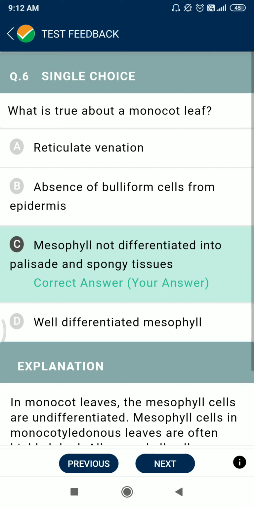Question number 6. What is true about a monocot leaf? Monocot leaf mesophyll is not differentiated into palisade and spongy tissue. The monocot leaf is also seen with parallel venation.